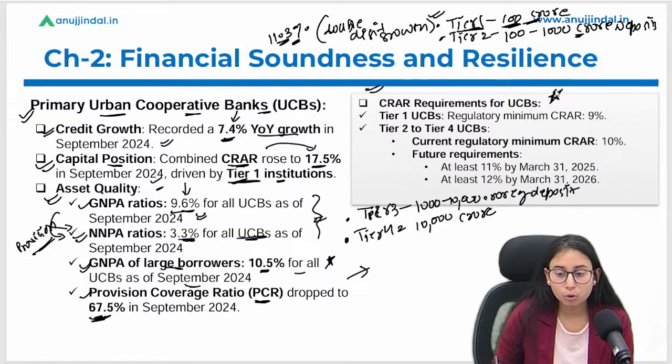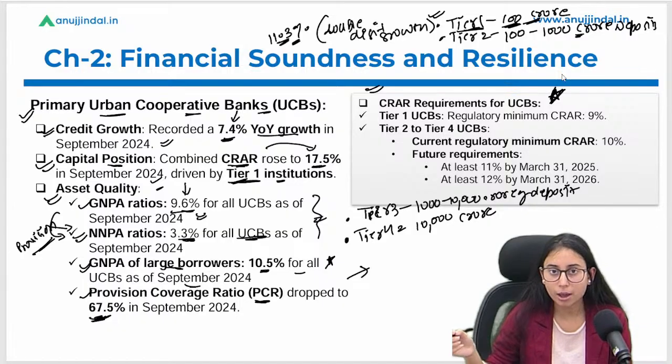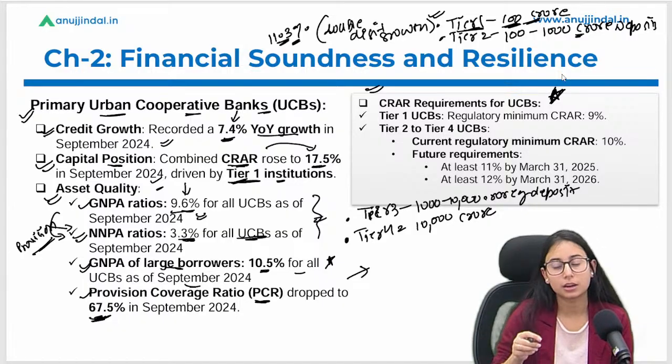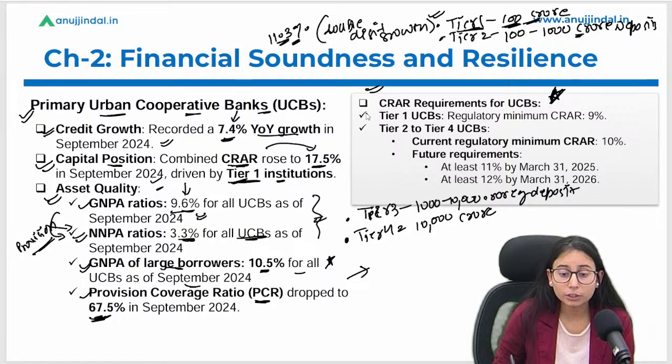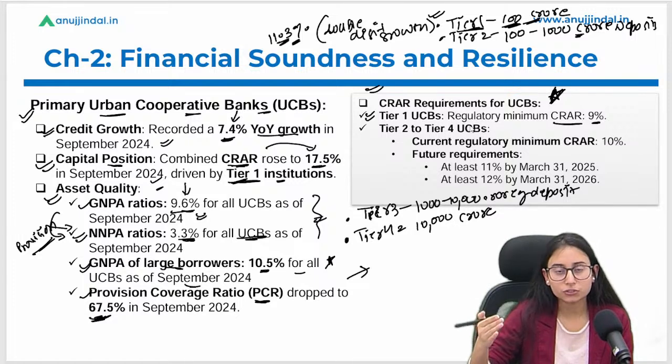And this portion discusses the CRAR that UCBs have to maintain as per the current and future requirements. If we talk about tier 1 UCBs, they have to maintain a CRAR of 9%. This CRAR requirement is increasing in the future.